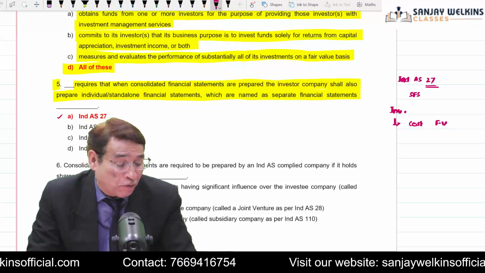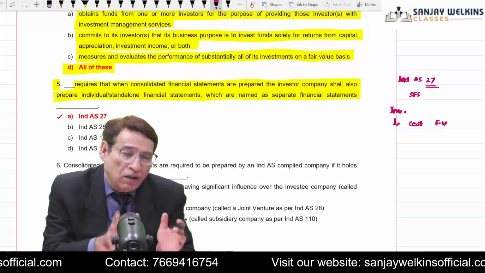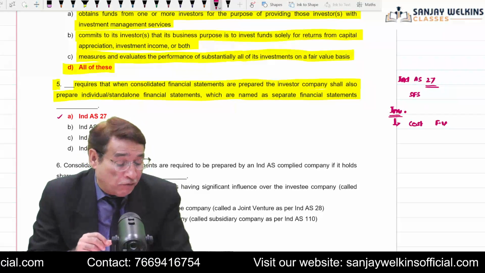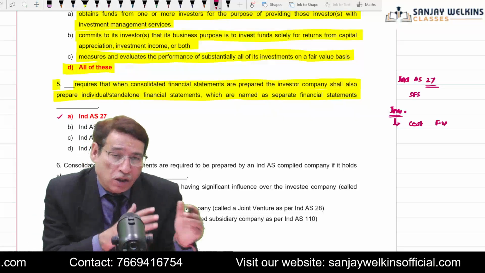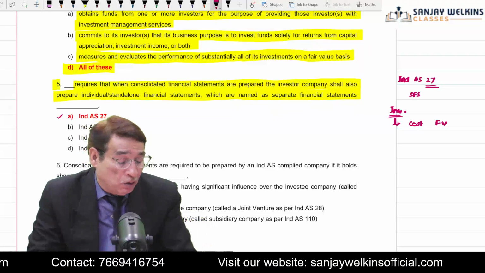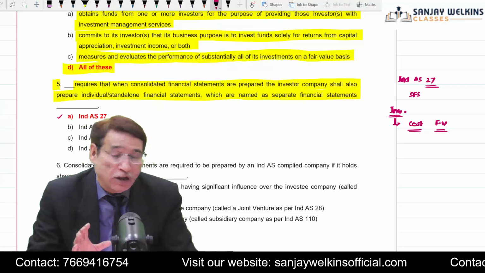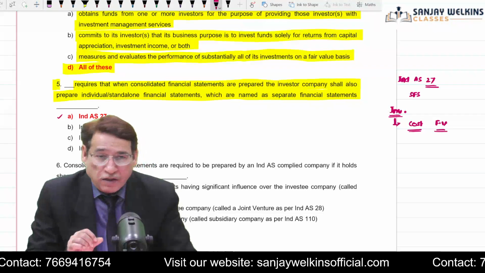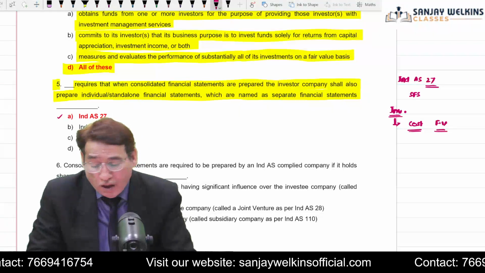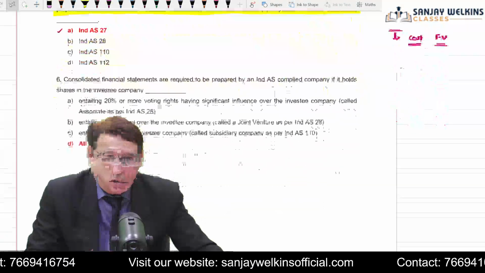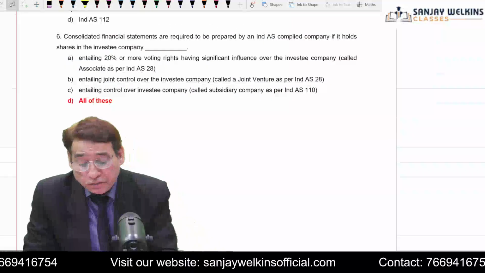This is the theme of Ind AS 27, that in the separate financial statement, whatever investments are there, whether in associate or in subsidiary company, those investments can be accounted for either at cost or on fair value basis in accordance with Ind AS 109. Is it clear to you? Anyway, here the question is, your answer will be Ind AS 27.